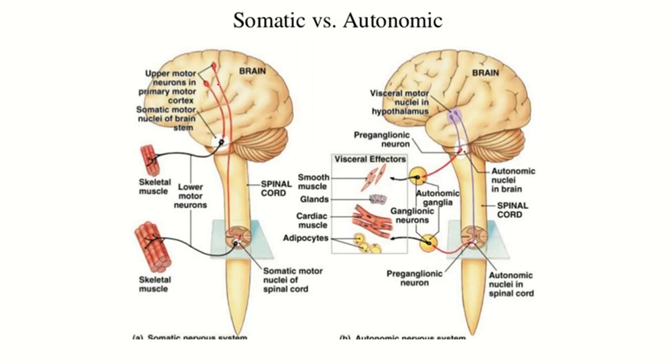So in some cases, this is the location of the upper motor neuron and this is the location of the lower motor neuron. The function of the upper motor neuron is to control the lower motor neuron, but the lower motor neuron always causes contraction of the skeletal muscles.